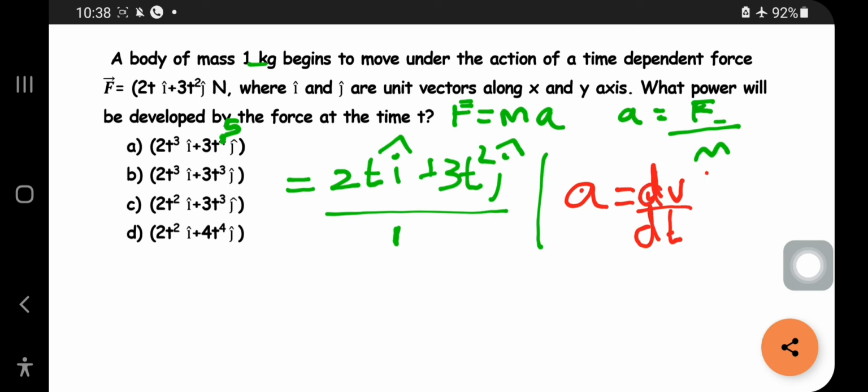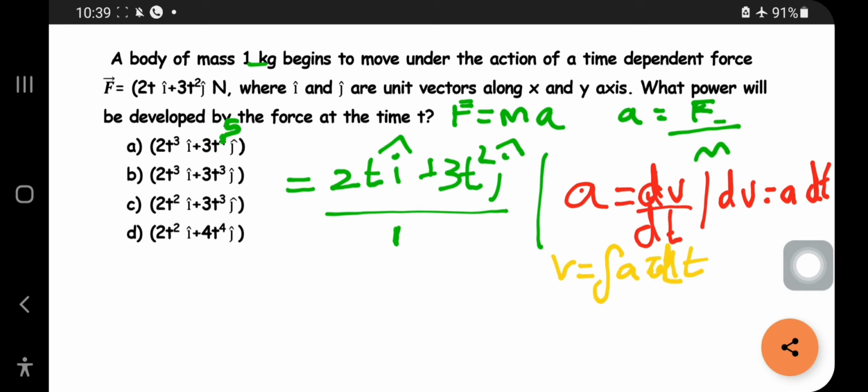So dv is equal to a dt, right? Integrating on both sides, you will get v is equal to integration of a dt. Okay, so we found the a as this one.